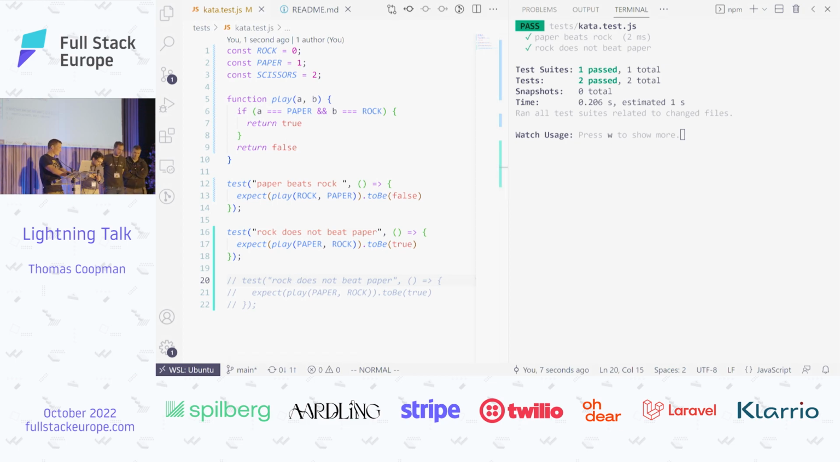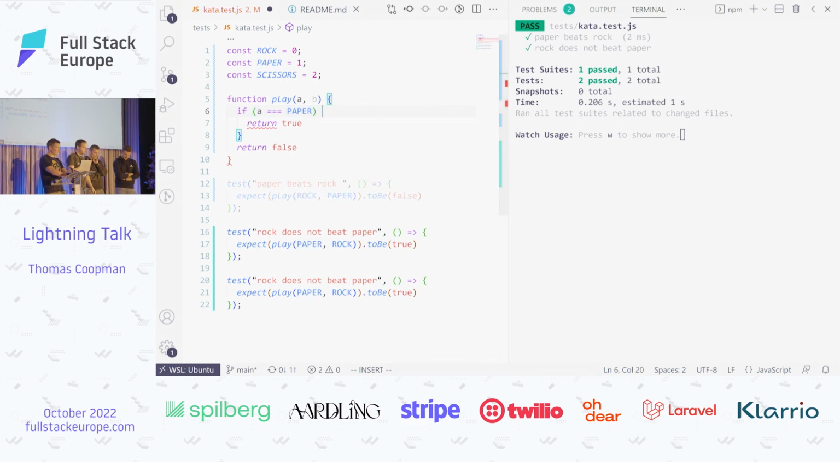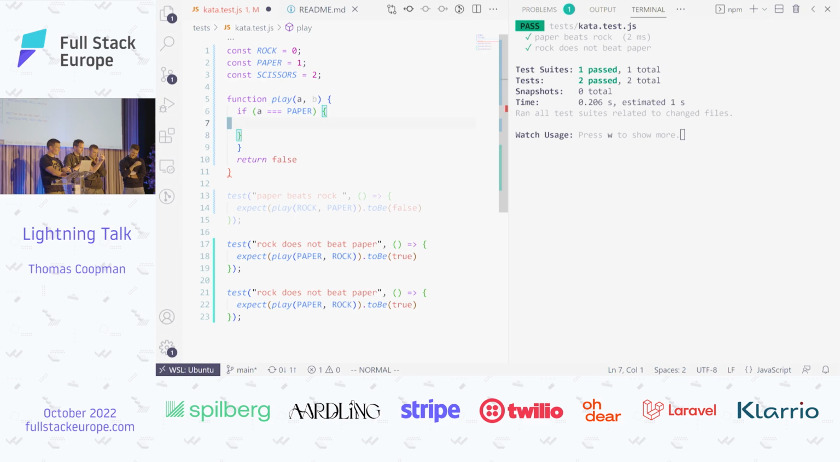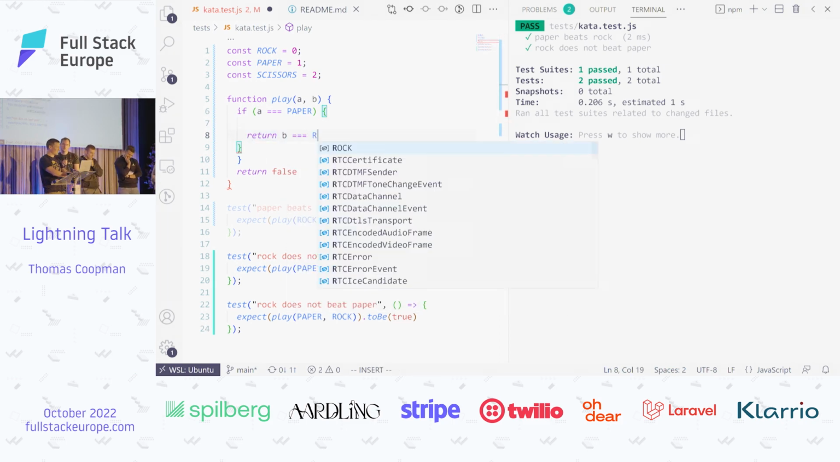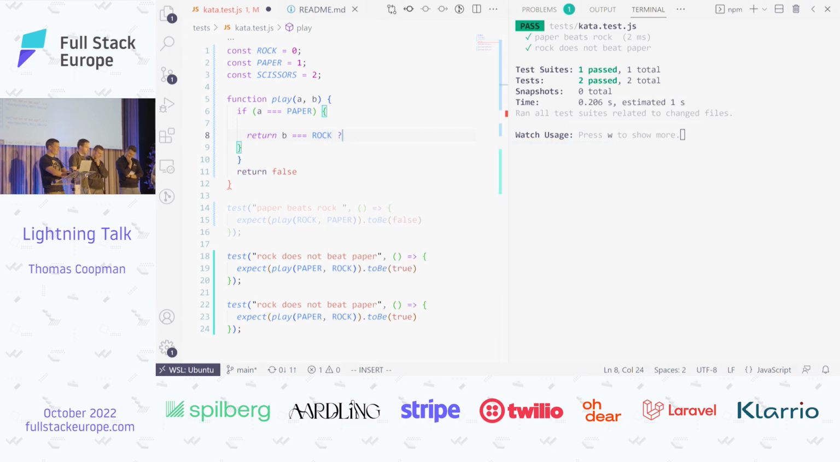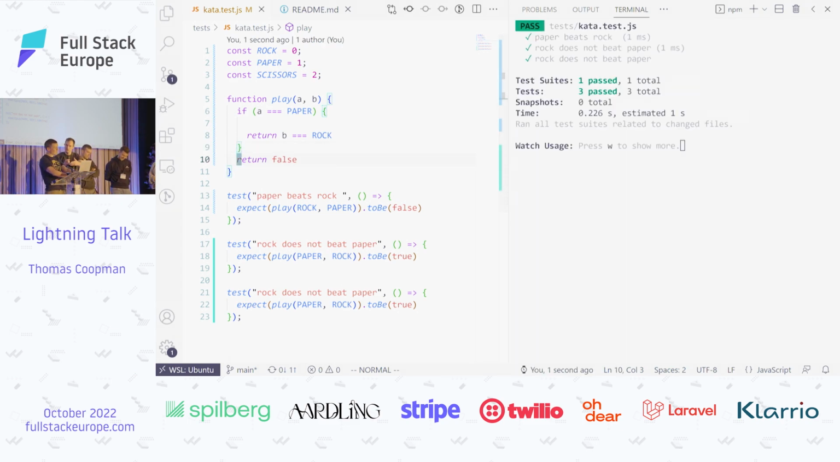Let's add another test. Next one. I want to split this one up. If A equals paper, drop the and B equals rock. Then do return B equals rock, question mark, true, colon false. So ternary in there. Like this. B equals rock. True. Oh, we can just return this. Yeah, it's true and false. All right. And then do the same for all other combinations.